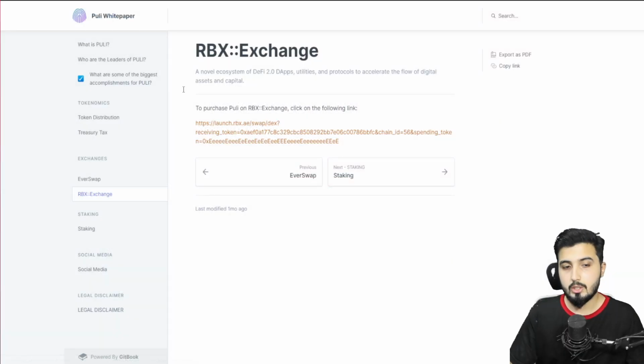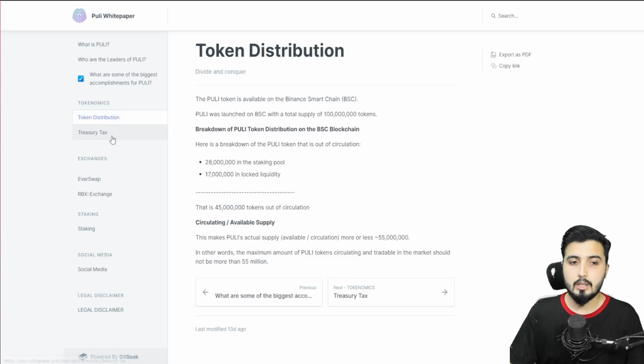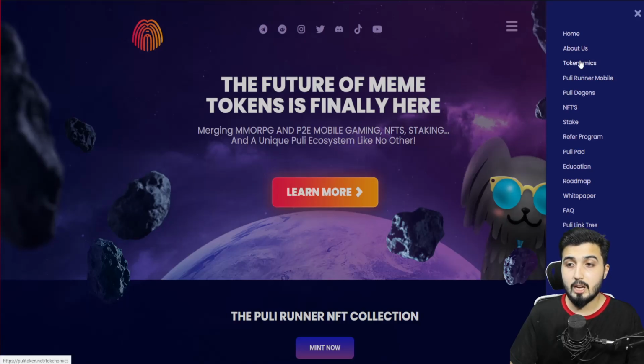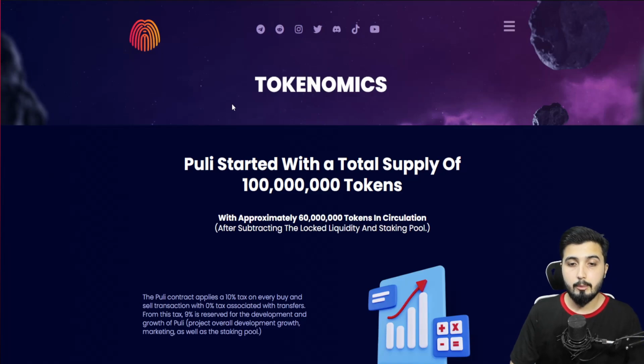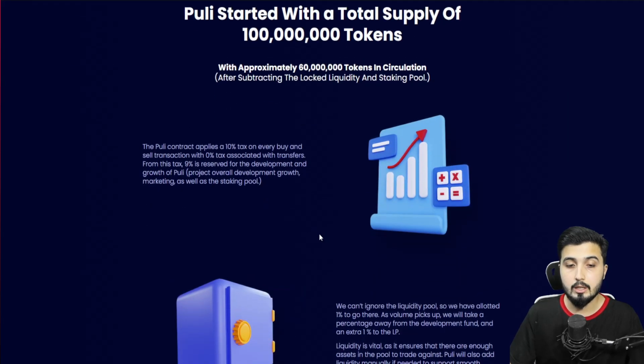You can take a look at the white paper, which is basically this. It talks about staking. There's not a lot of information on there. It talks about token distribution, basically the tokenomics that we have on the website too. So in total, there's 100 million Puli tokens, with approximately 60 million tokens in circulation after subtracting the locked liquidity and staking pool. After they subtract the locked liquidity and staking pool, which I think comprises 40% of the tokens, we're left with 60% in total supply.